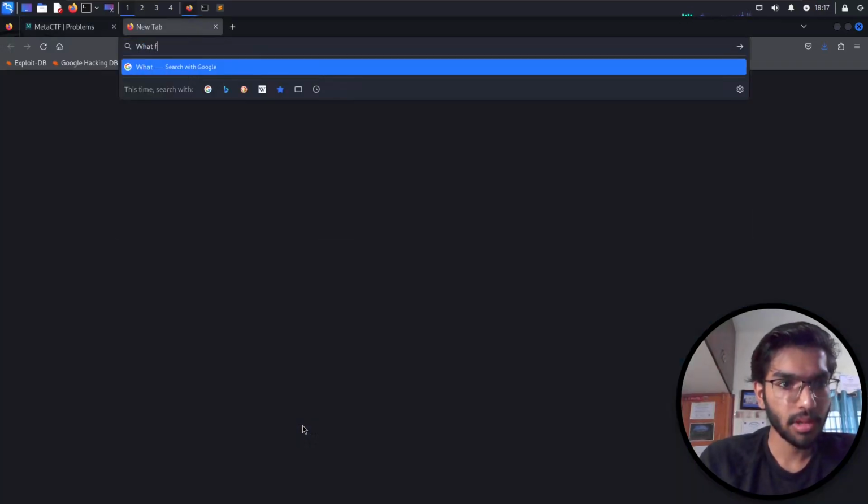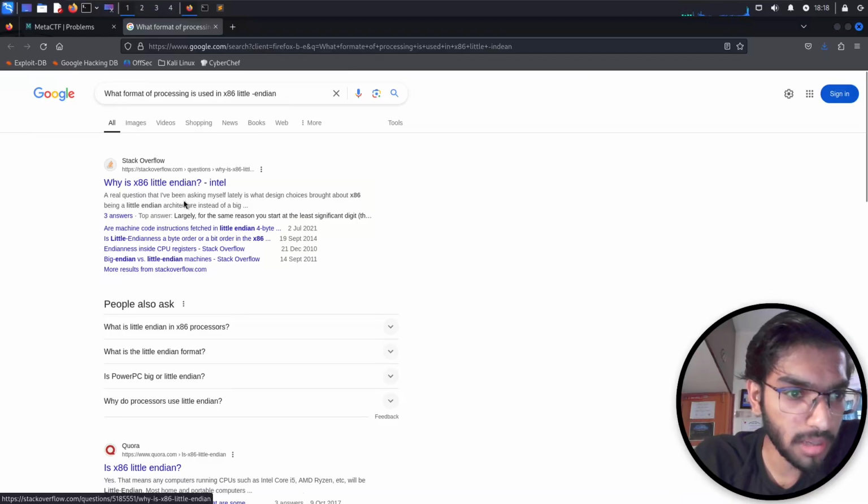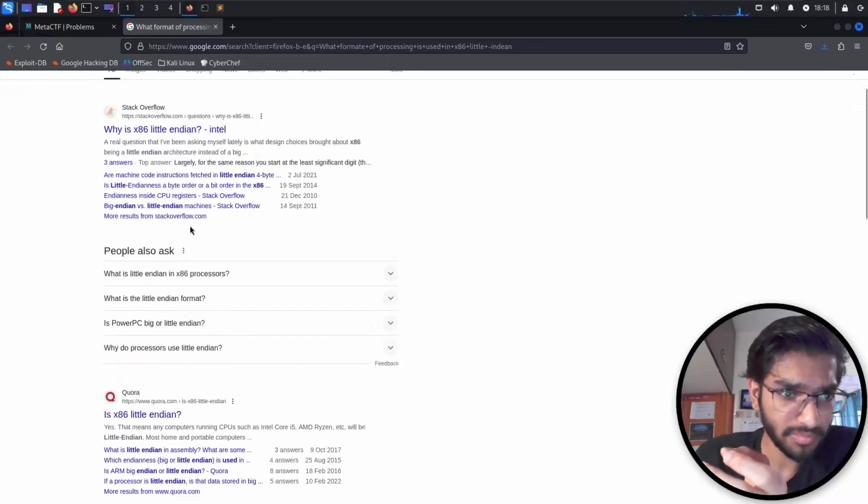What format of processing is used in x86? I guess it's little. Okay, so yes, it uses little endian.